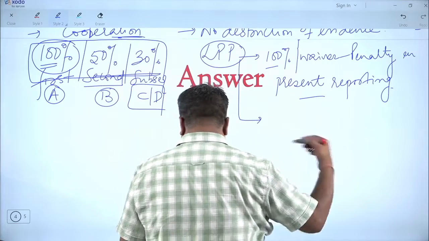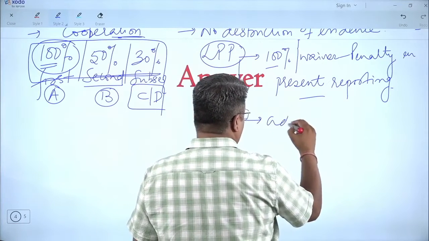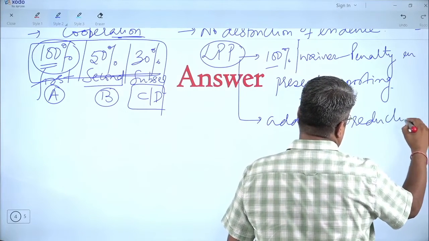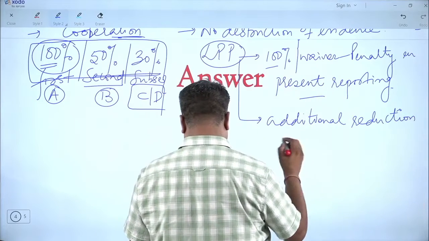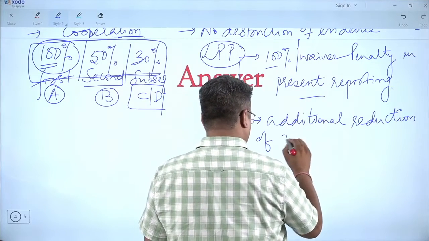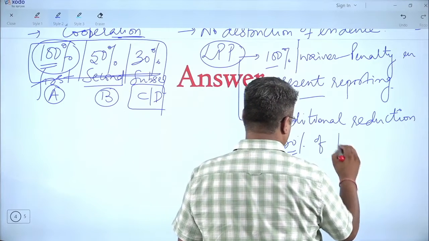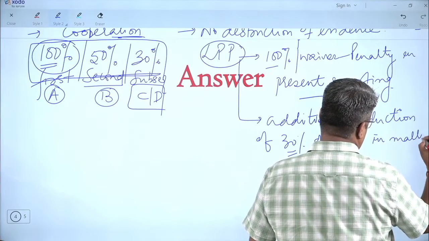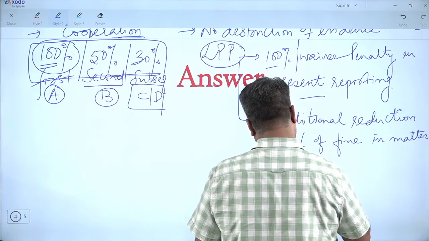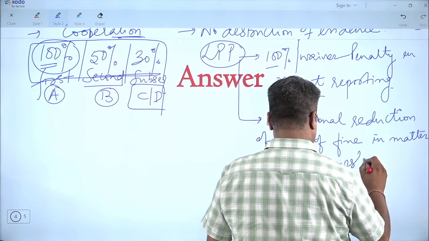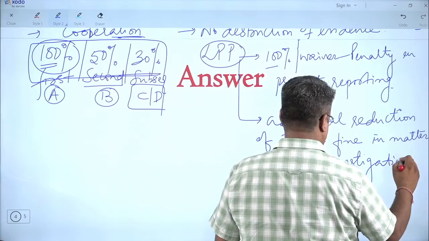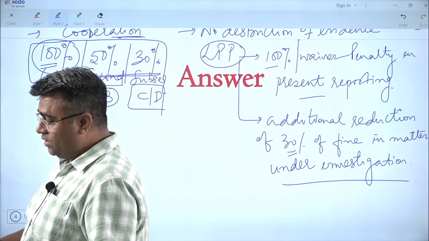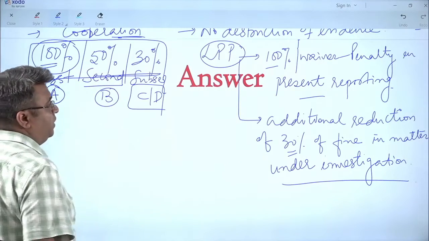And if there was any earlier case, he will be given additional reduction of up to 30% of fine in a matter under investigation. So this is the way he will be given this kind of benefit.